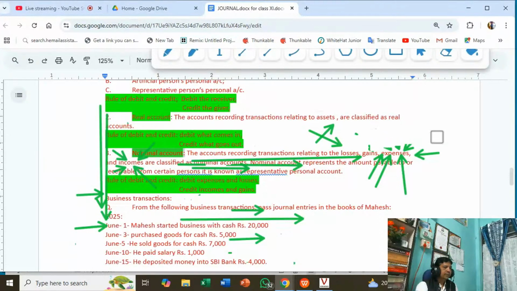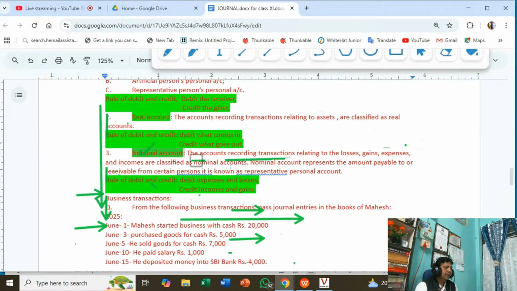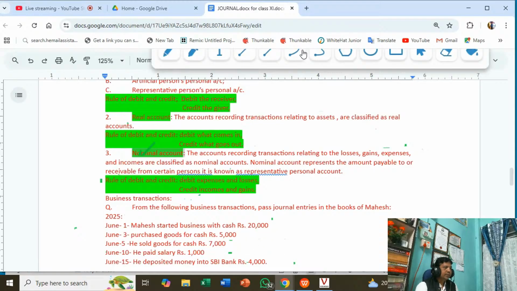So if it is paid, debit. If it is received, credit. That is why it is given here. If it is received here, similar here. This one you see, debit. What is the rule given? Here, debit expenses and losses, credit incomes and gains. So what I explained, what example I have taken.